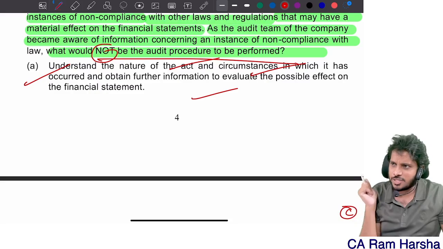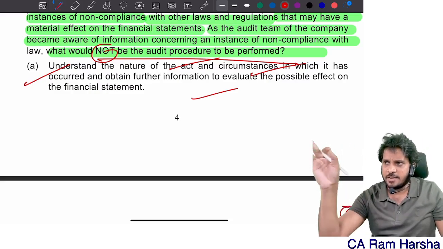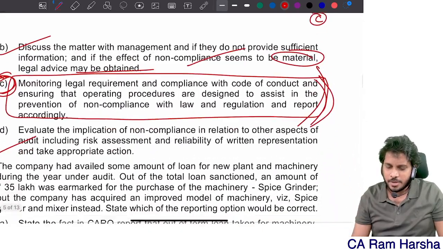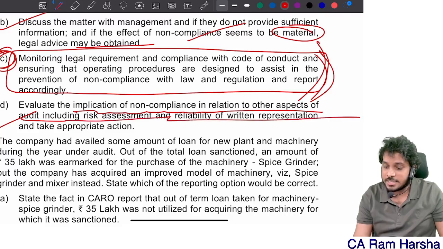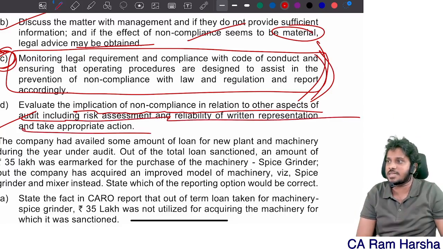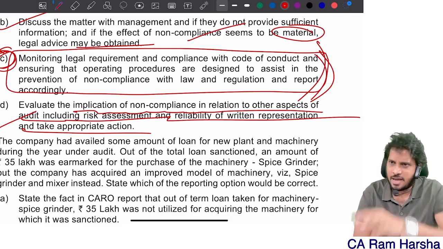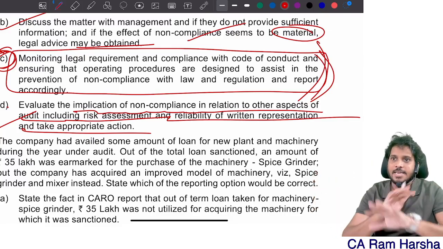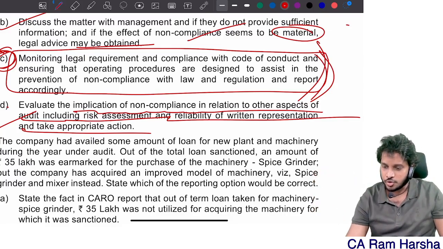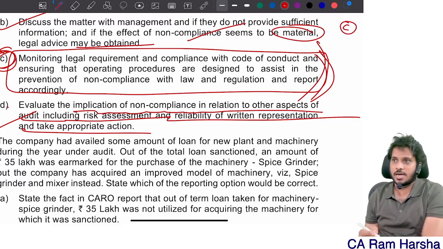We have a question on that. What if the auditor identified non-compliance? Three or four points will be there, and evaluate the implications in relation to other aspects, including risk assessment and reliability of representation, and take appropriate action. We have the same answer, correct? So A, B, D we will do. E we will not do. So the option is C. Correct?